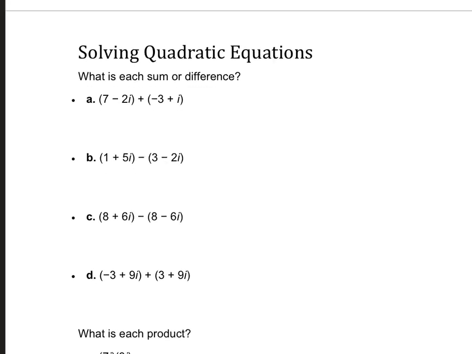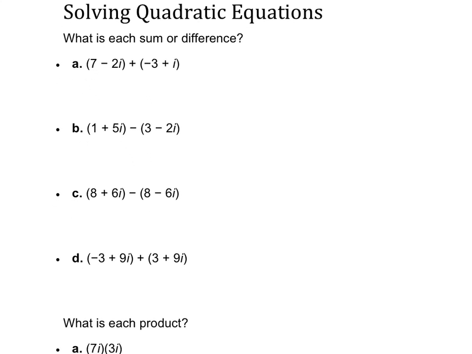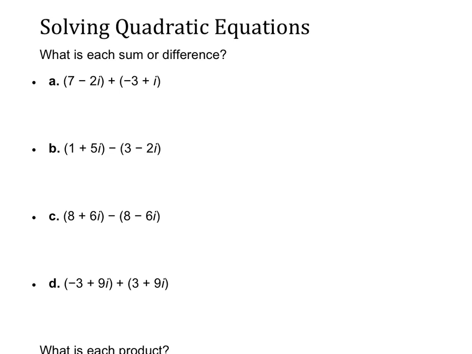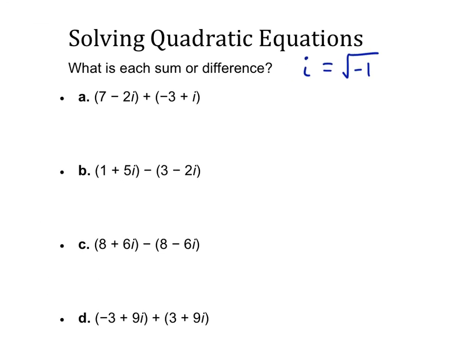Let's keep going. The fundamental theory that controls all of this is that the square root of -1 is equal to i. i equals the square root of -1. And that kind of begs the question, what about i squared?